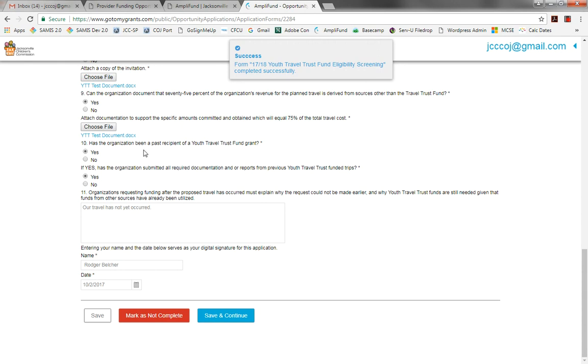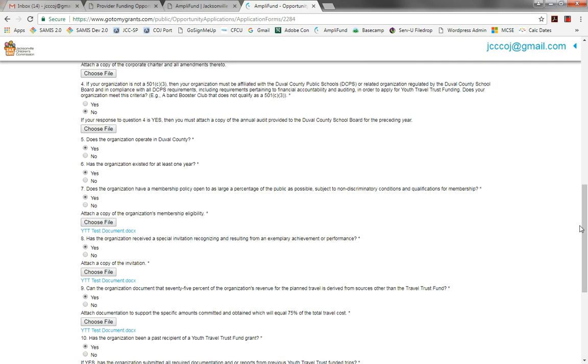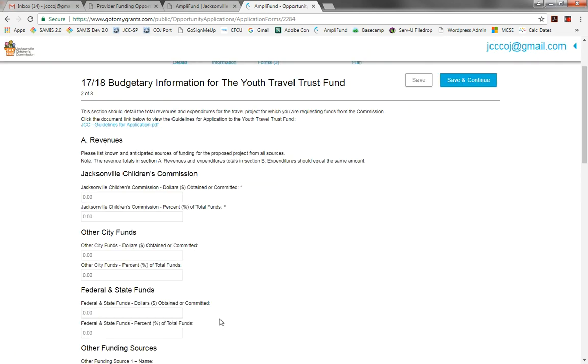Now, let me point out, if I had missed a required field, I'd get a red box. It would tell me which one was missed. I could scroll up, complete the field that I missed, come down and mark as complete. But in this case, I got everything there, so I'm going to save and continue. It takes me to the budget information for the Travel Trust, which is Form 203. So I'm going to begin to complete this.